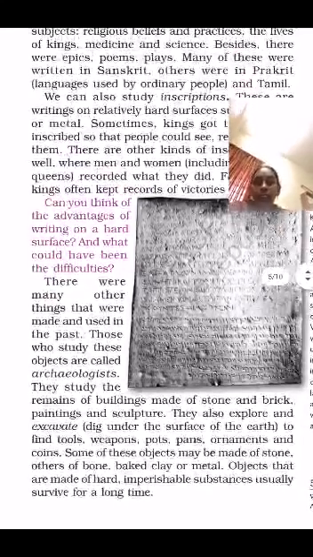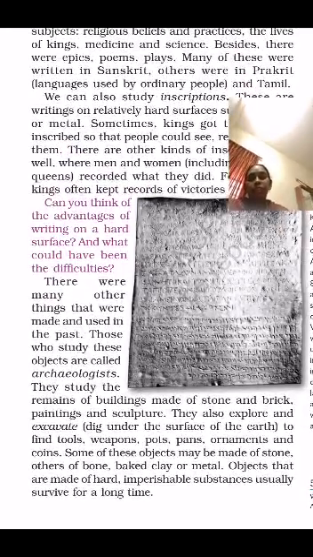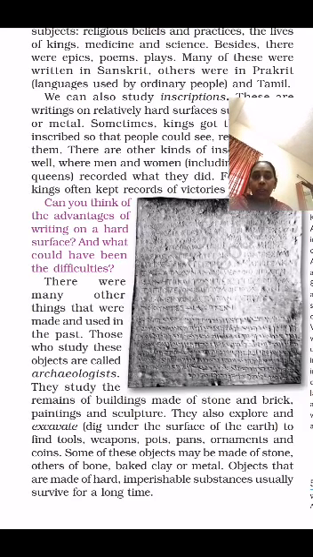And also, children, the person who gives information about the past is the archaeologist, those who study these objects about the rulers and kings, where they lived, and the animals and agriculture, how they developed. The archaeologists study the remains of buildings made of stone and brick, paintings and sculptures. So who is the archaeologist?